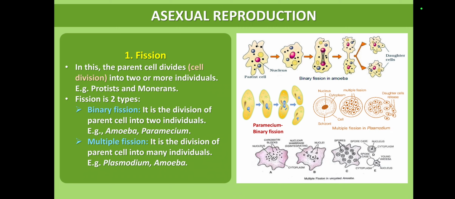Binary fission means the division of the parental cell into two individuals. This type of reproduction is seen in amoeba, paramecium, even in bacterial cells. Multiple fission means the division of the parental cell into many individuals. Example: plasmodium and amoeba. If you see the diagrammatic representation, it is very easy to understand.